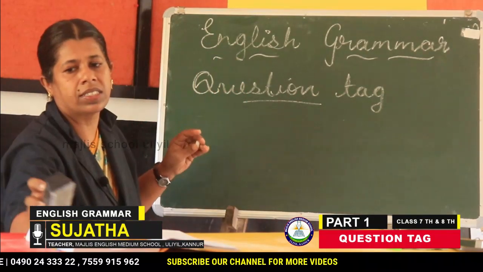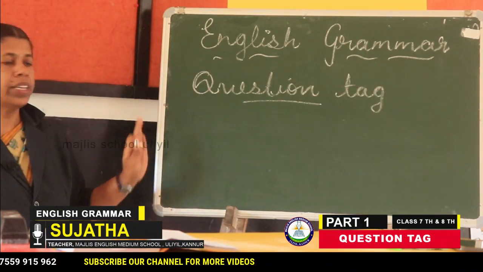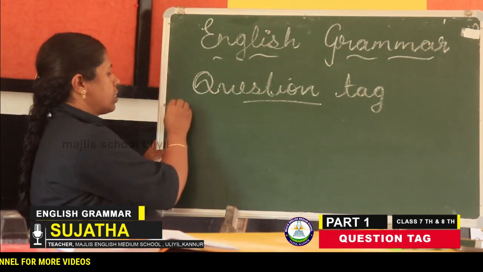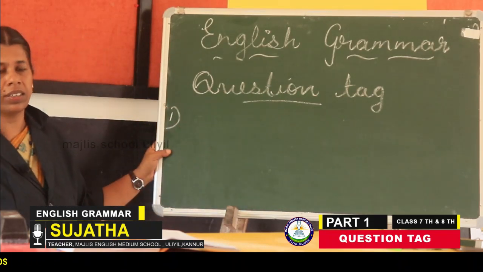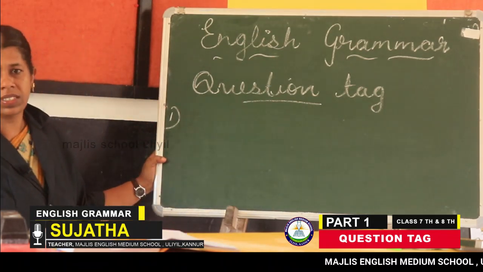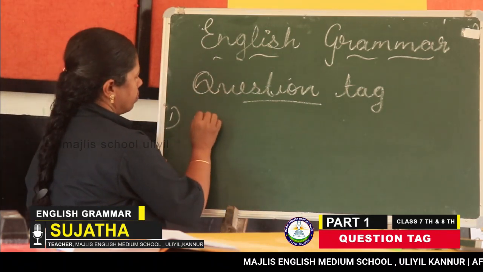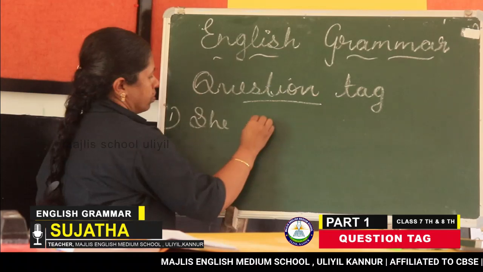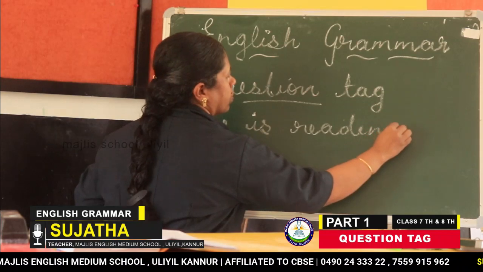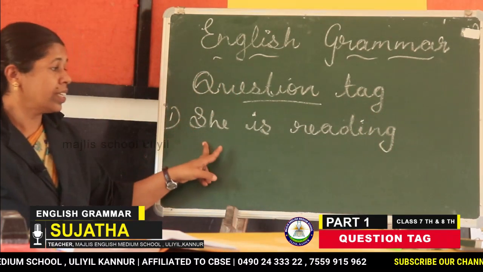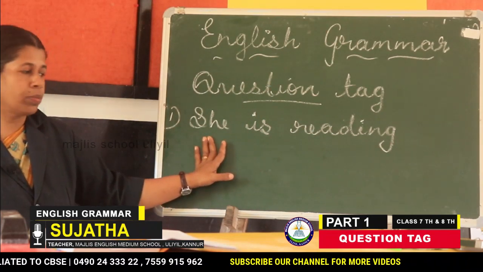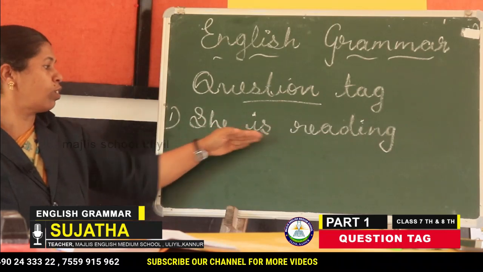So that is the example I told. I think everybody is clear about the question tag. So, first one, the positive sentence takes a negative tag. Positive sentence takes a negative tag. Can you say one example? She is reading. This sentence is a positive sentence. There is no negative word in the middle of the sentence.